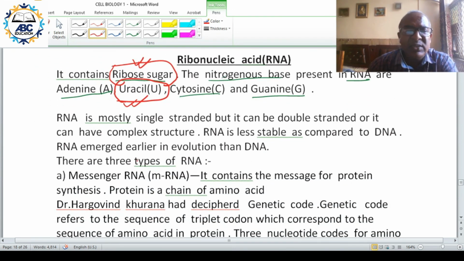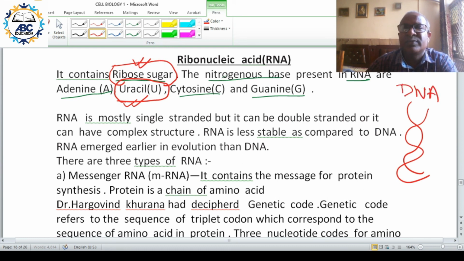Now DNA was double stranded. This was the structure of DNA, double helical structure.